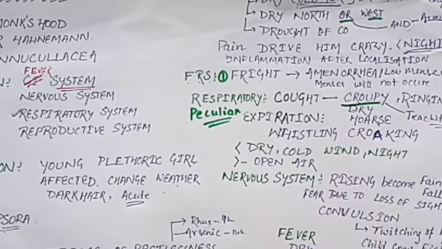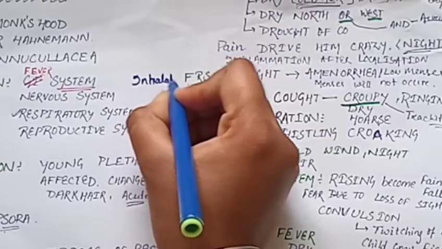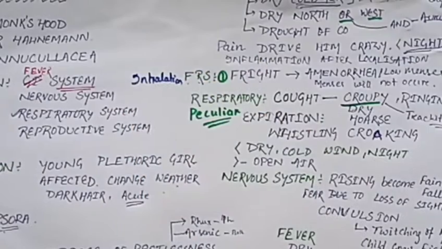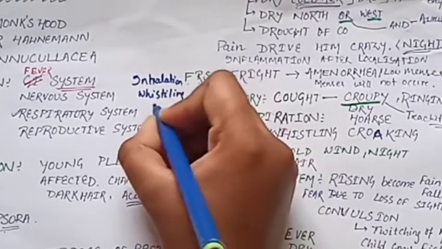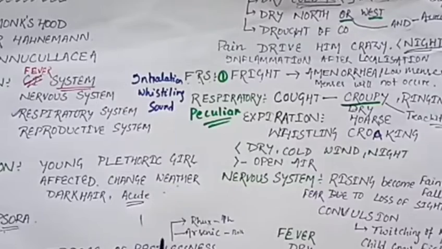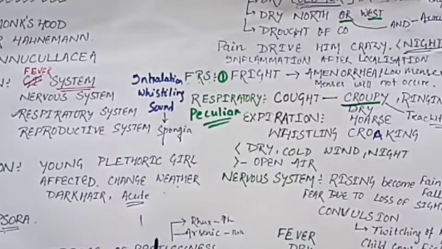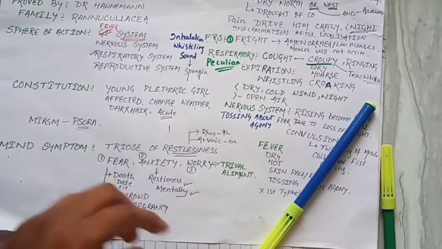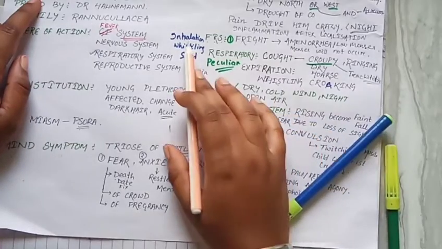And one important thing if you compare Spongia and Aconite: in Spongia, during inhalation, a whistling-like sound appears. Whereas in Aconite the expiration is whistling, whereas in Spongia inhalation is a whistling sound.